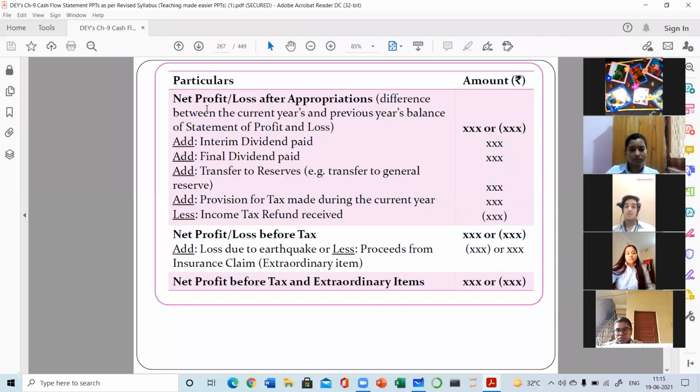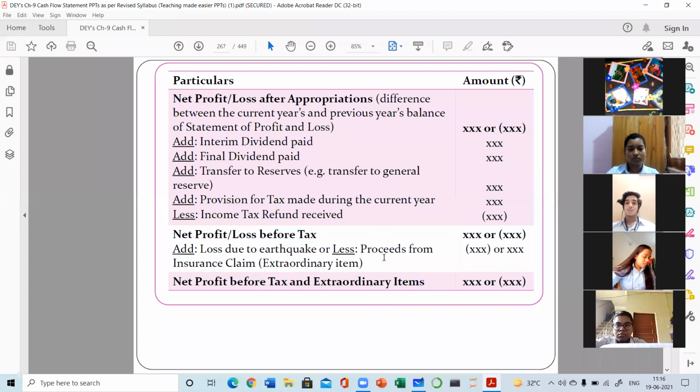Clear? Then this is the working note: net profit after appropriations, which is the difference between the current year and previous year's balance. So add interim dividend, final dividend, transfer to reserve, provision for tax, income tax refund, then a loss due to earthquake, less proceeds from the insurance claim, which is an extraordinary item, and this will be the net profit before tax and extraordinary item.